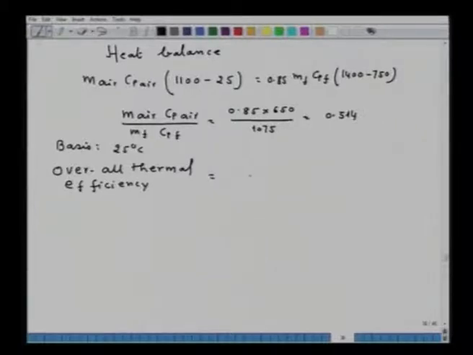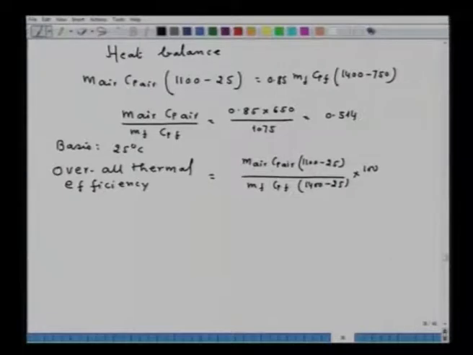So, I am directly substituting: M air, Cp air into 1100 minus 25, divided by Mf Cpf into 1400 minus 25, because the sensible heat in flue gas corresponds to your basis of temperature, remember, multiplied by 100.